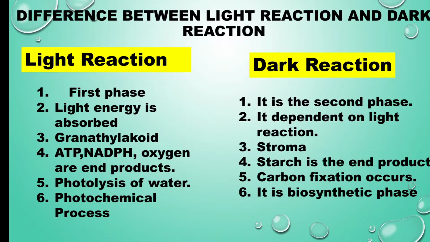that is photosynthesis. We can simply say photosynthesis, but photosynthesis is not an easy process. It is a complex process. It involves so many steps. For better understanding, the mechanism of photosynthesis is divided into two phases. The first phase is called the light reaction and the second phase is called the dark reaction.